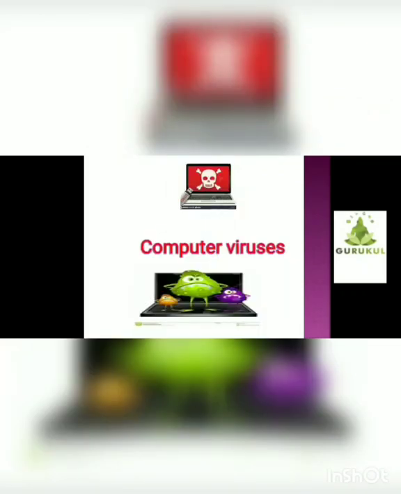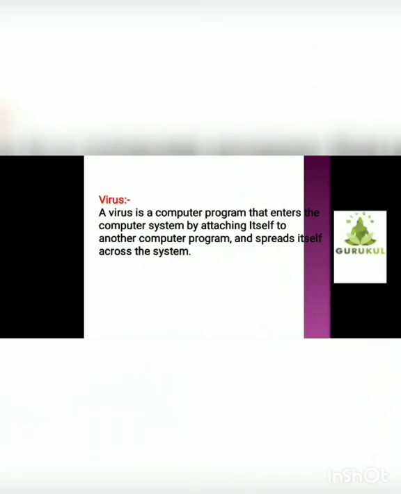What are the computer viruses? Computer viruses are small computer programs that hide themselves on the disk, both in the diskettes and the hard disk. Computer viruses are designed to spread from one computer to another and to interfere with computer operation. And one more definition is there. A computer virus is a computer program that enters the computer system by attaching itself to another computer program and spreads itself across the system.